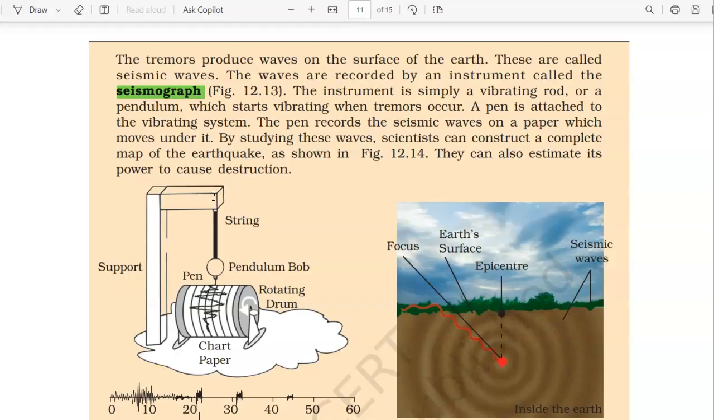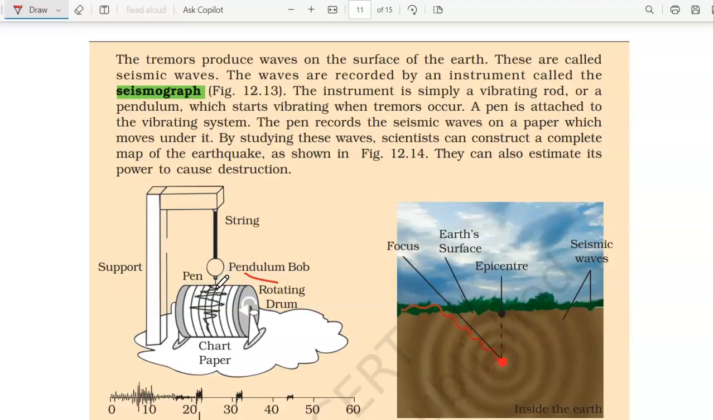There is just an instrument which is simply a vibrating rod, and there's a pendulum. You can see a pendulum bob is hanging over here. Yes, you can see this is the pendulum bob that is hanging. Now a pen is attached to the vibrating system. You see, this is the pen which is attached.